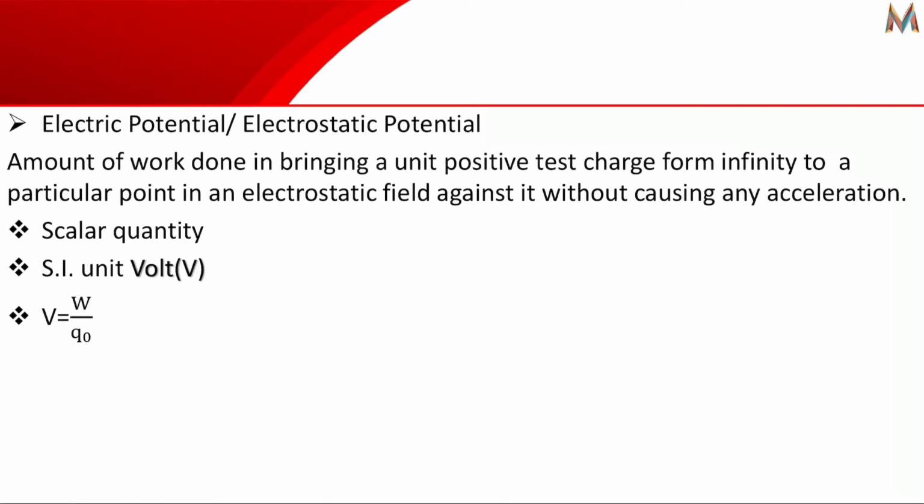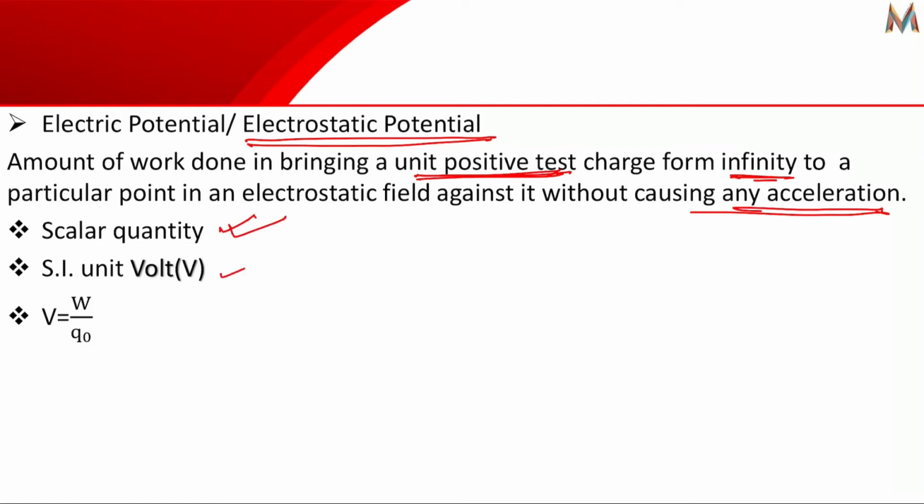So first is electric potential, or we can call it electrostatic potential also. As we have discussed, electric potential can be defined as the amount of work done in bringing a unit positive test charge from infinity to a particular point in an electrostatic field against it without causing acceleration. Because if you cause acceleration, then some amount of energy will also be converted into kinetic energy. And electrostatic potential is a scalar quantity.